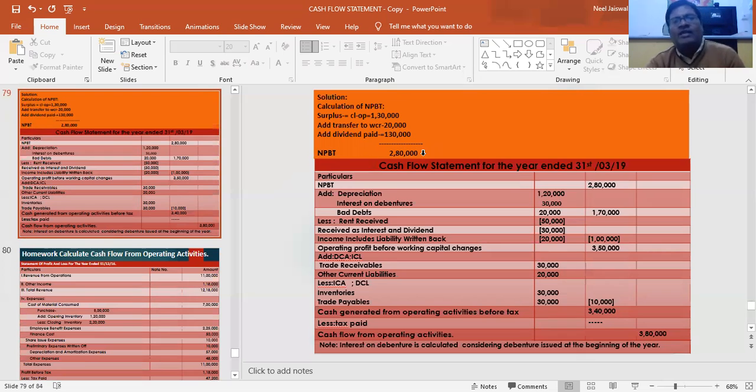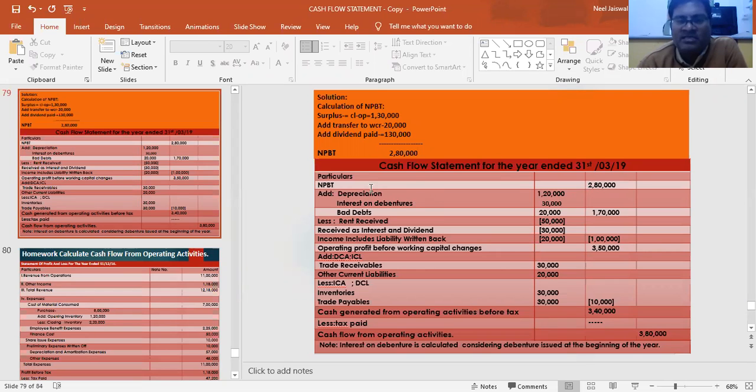Hope you have understood the first step to calculate net profit before tax. It is 2 lakh 80,000 that we have written in the middle column. Generally we make three columns: particulars, and amounts. After this, the first part, NPBT calculation, is done. Now we have to find out the operating profit before working capital changes.